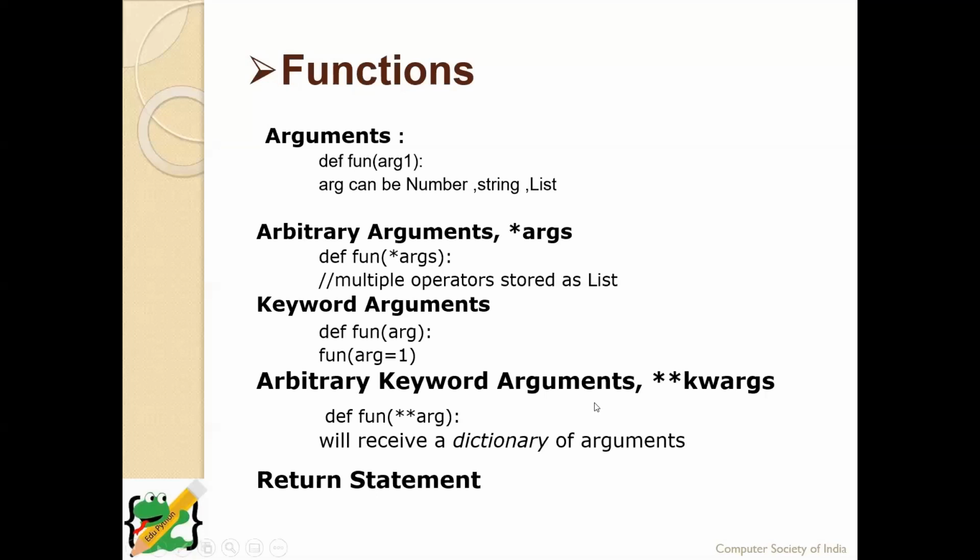Yeah, as I have told you, double star will receive a dictionary of arguments, and those arguments are taken as key value pairs and they are stored in the dictionary. So then we can access the values. And then we have an important statement called return. Yeah, that's a good point. Single star represents a list and double star represents a dictionary. And we have an important statement called return, which is used to terminate the function.